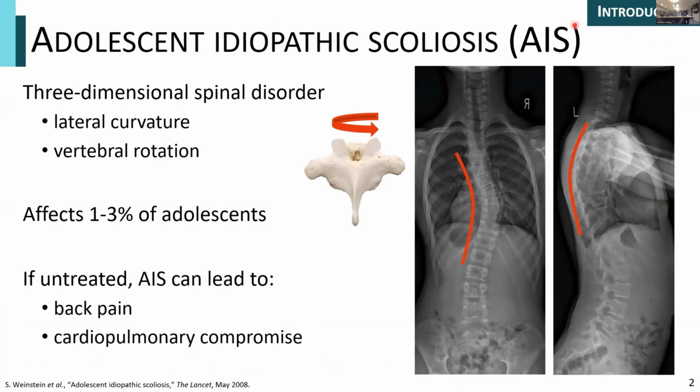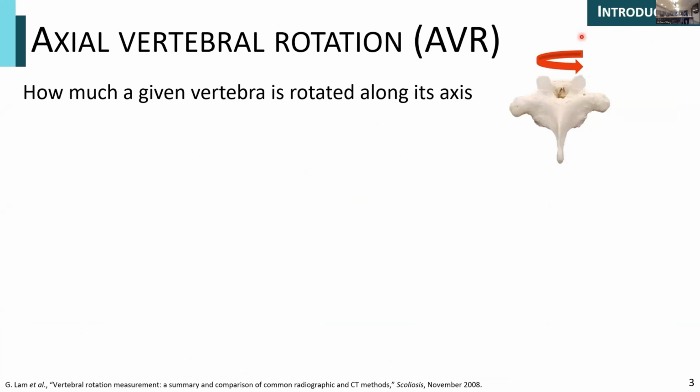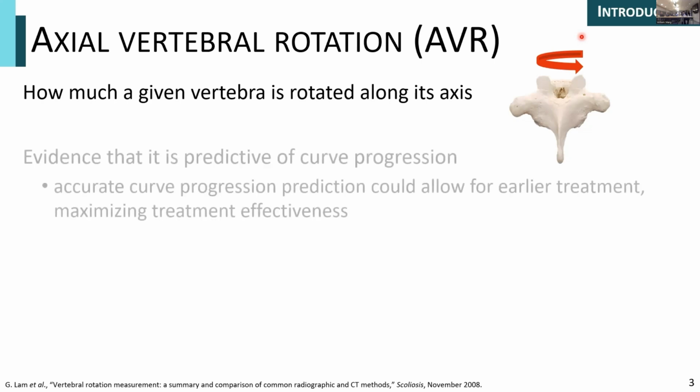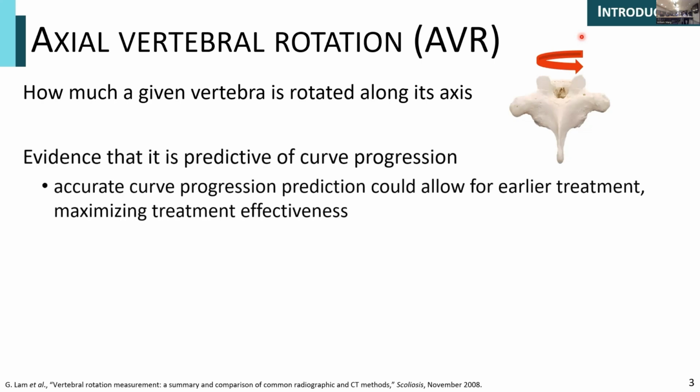Now, one of the more prominent features of AIS is the lateral curvature severity in the coronal plane, because it determines how we prescribe certain treatments for children with AIS. So we will actually be looking into axial vertebral rotation, or AVR, and this tells us how much a given vertebra is rotated along its axis. Now, there are two main uses for AVR. The first being that there's evidence that it is predictive of curve progression. Curve progression being whether a patient's curve severity will worsen within their next clinical visits.